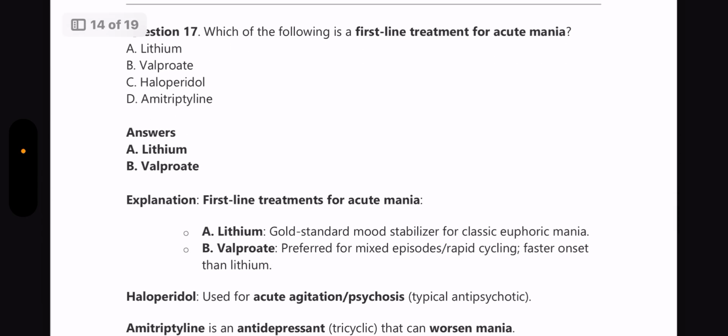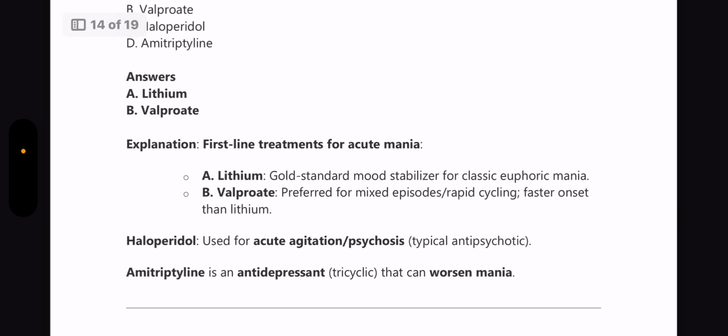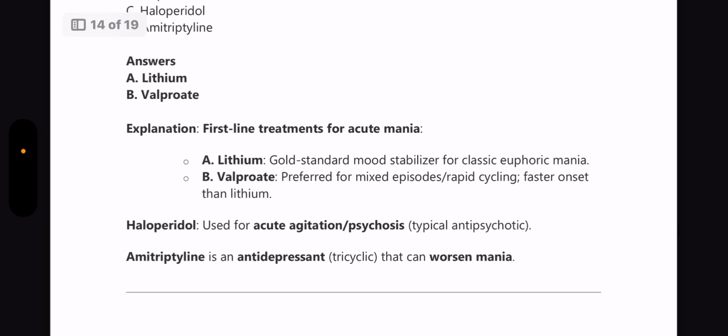Next, which of the following is the first line treatment for acute mania? Answer is lithium and valproate. Lithium is a gold standard for classic euphoric mania and valproate is preferred for mixed episodes or rapid cycling, and it has a faster onset than lithium.